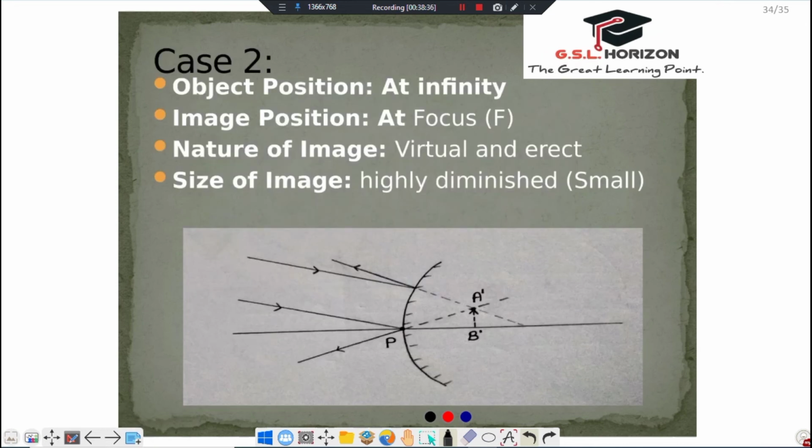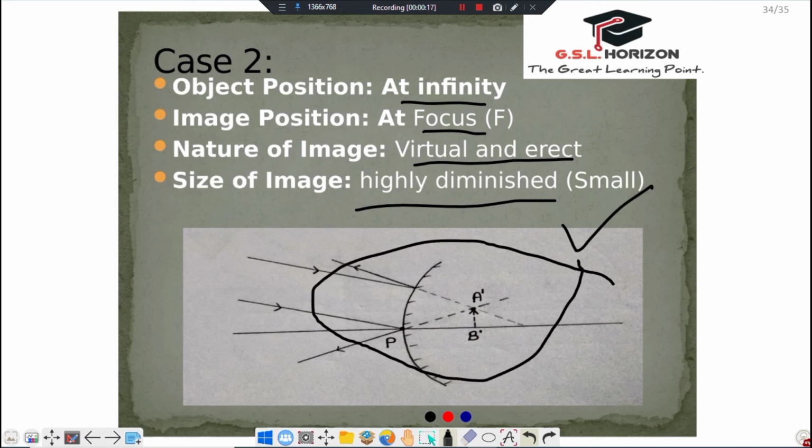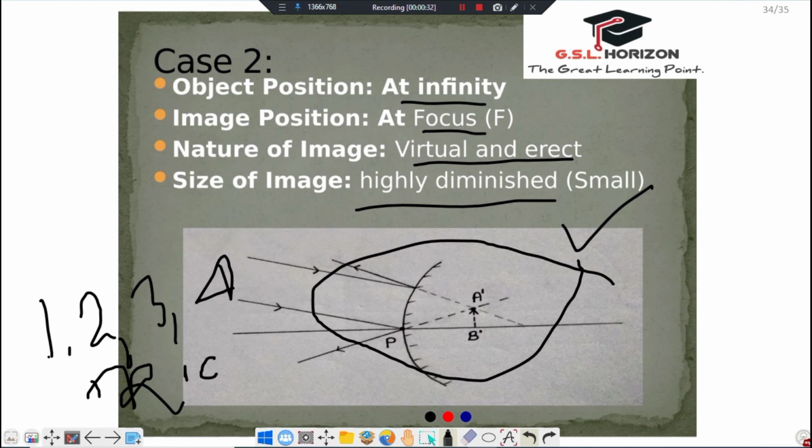Guys, now comes to case 2. When the object position is at infinity, the image position is at focus. Nature of image is always virtual and erect, and the size of the image is always highly diminished. We can always draw images like this, and in this condition also our 1 2 3 4 tricks are verified.